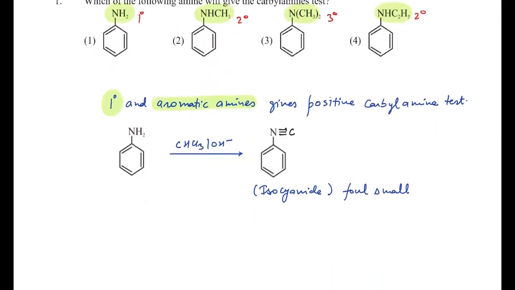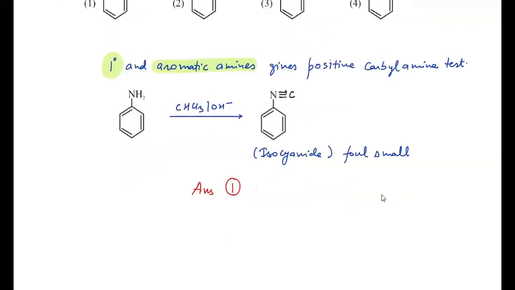So you can see the solution: when aniline is treated with chloroform in presence of base, it produces isocyanide with a foul smell. So our answer must be 1. Although for the answer this much is not needed, I have given the complete explanation. Now to the next question.